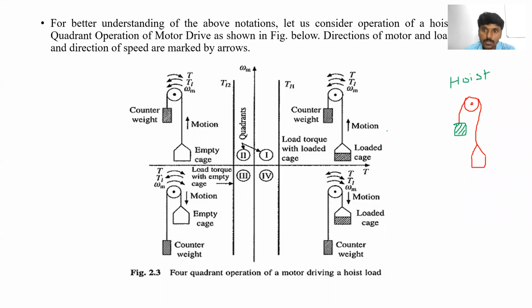So this is the loaded case, and this is called the counterweight. The right-hand side of the motor is attached to the loaded case, and the left-hand side of the motor is attached to the counterweight. But these two weights are different. Here, the weight of the loaded case is greater than the weight of the counterweight. Is it clear?